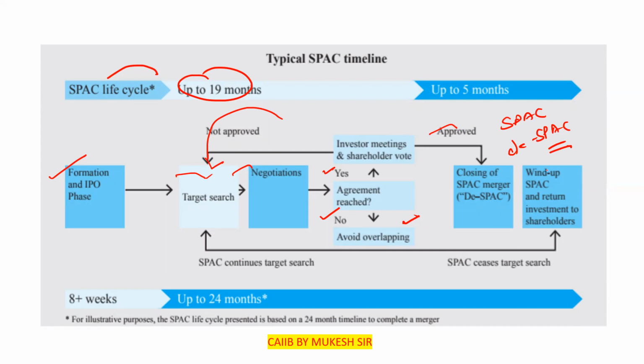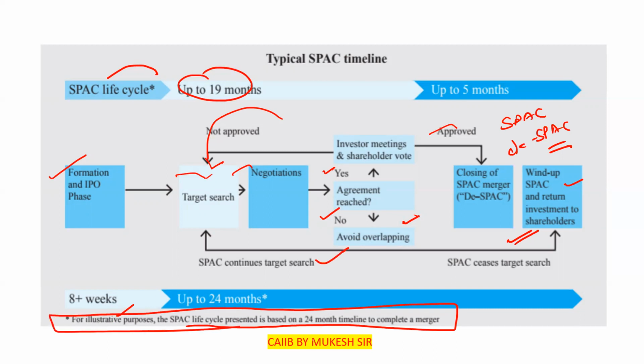Or wind up the SPAC and return the money to the shareholders. Clear? If they are continuously searching and the time period is completed, they have to return the money back to the investors. Clear? So for illustrative purposes, the SPAC life cycle presented is based on a 24-month timeline to complete a merger. Clear?